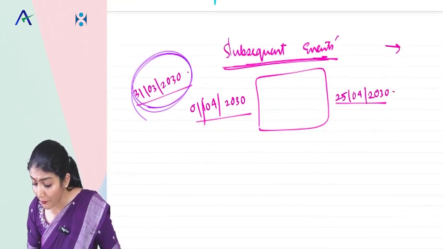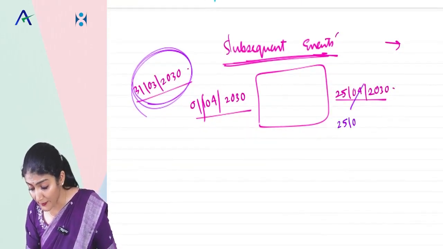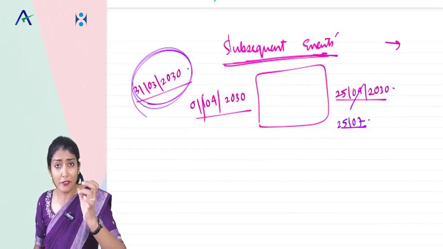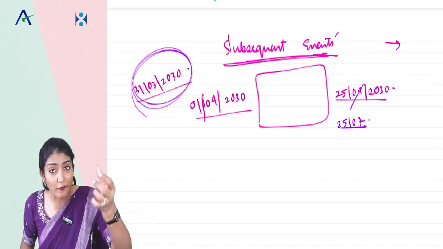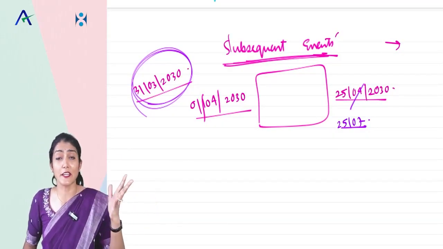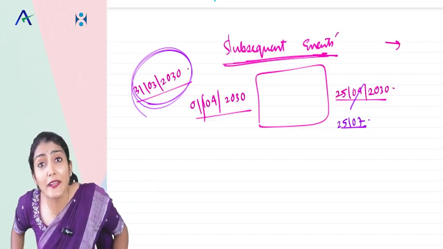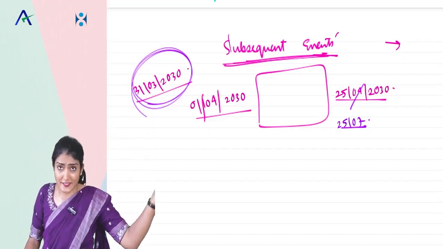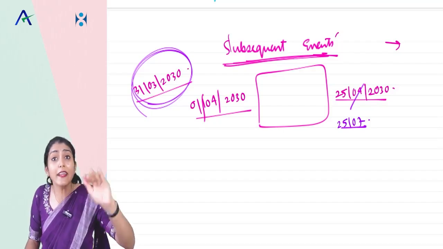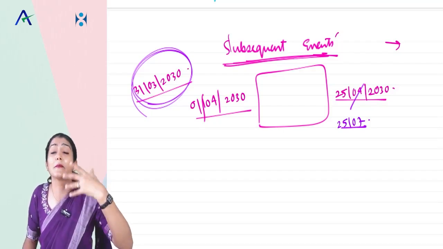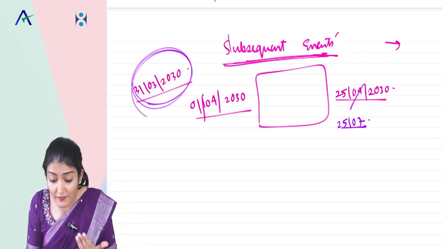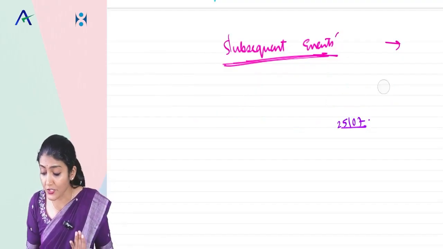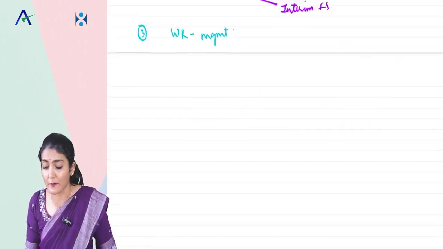Say the date of my audit report is 25th of July. So already April, May, June, one quarter is over. So say first quarter interim financial statements have been prepared. So you also read the latest. Am I auditing them? No, I will audit them late next year. But right now I am only reading them to identify the subsequent events. So these are the audit procedures to identify the subsequent events.